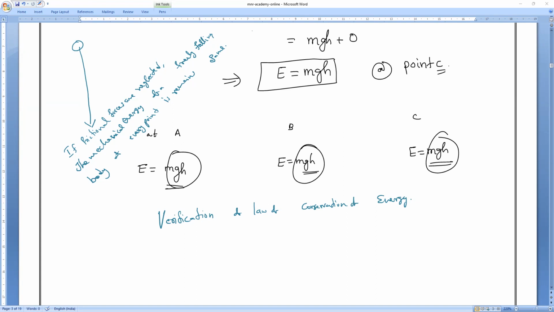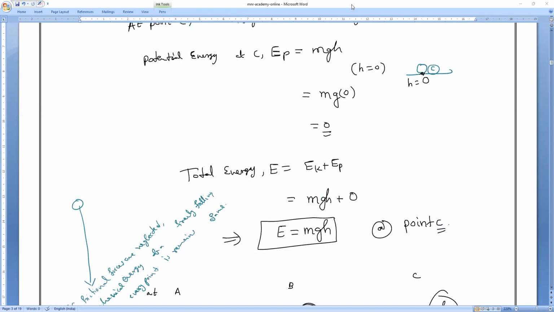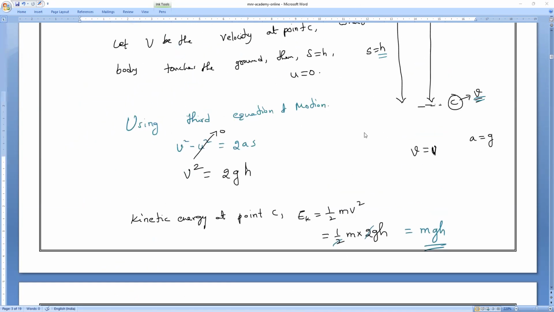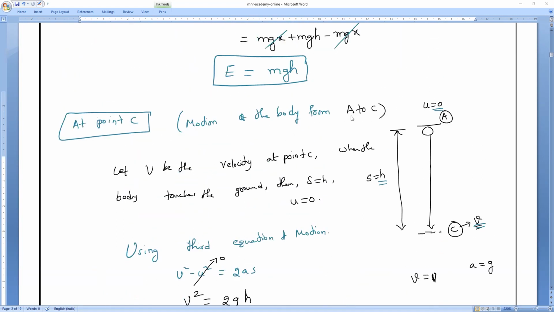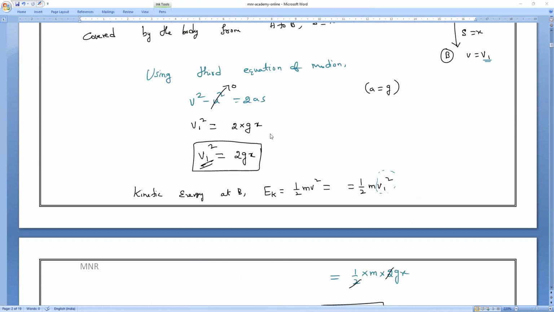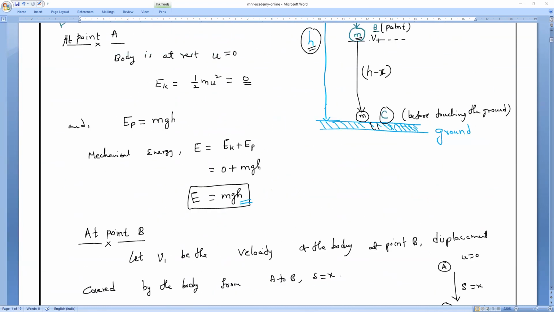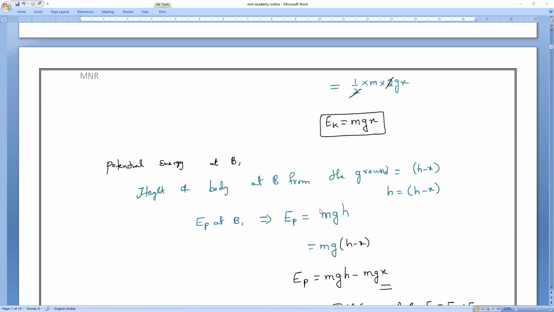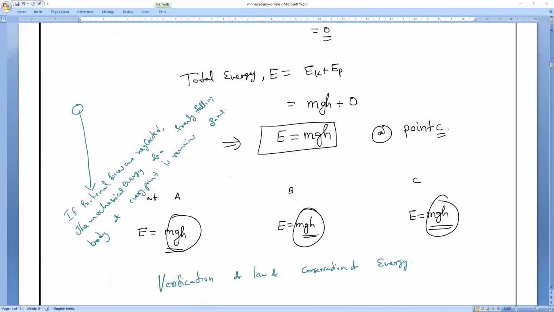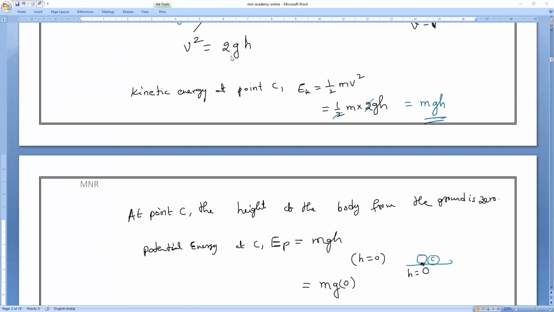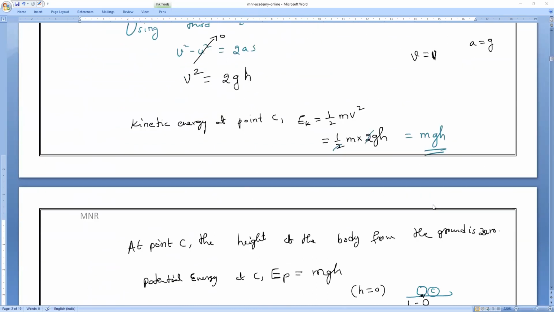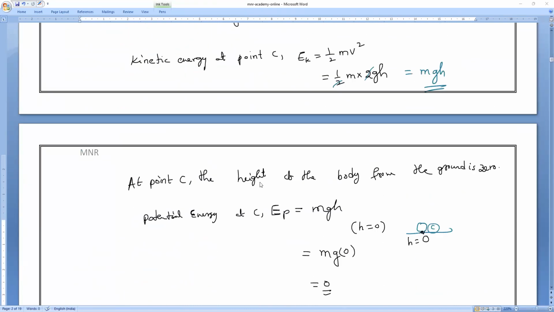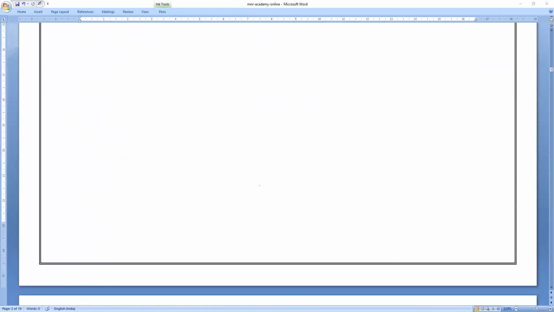So at the lowest point, the total energy is only kinetic energy. At point A, the total energy is only what energy? Speak, guys. The total energy is equal to potential energy. At point C, the lowest point, total energy is equal to kinetic energy. That is what you have to remember. Understand, everybody? Yes, sir. That statement is very important.